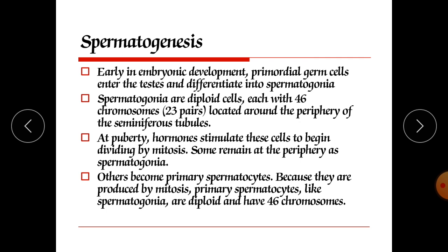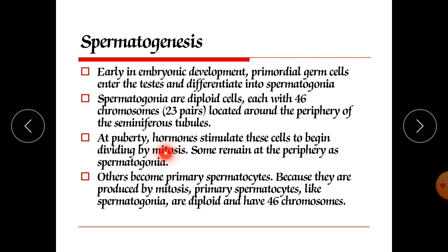Now we will discuss how spermatogenesis occurs. Early in embryonic development, primordial germ cells enter the testes and differentiate into spermatogonia. The spermatogonia are diploid cells, each with 46 chromosomes, meaning 23 pairs, located around the periphery of the seminiferous tubules.